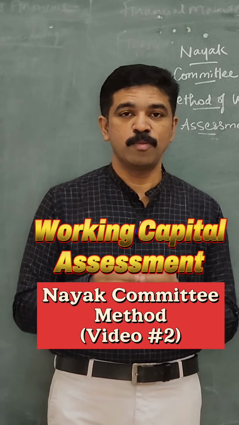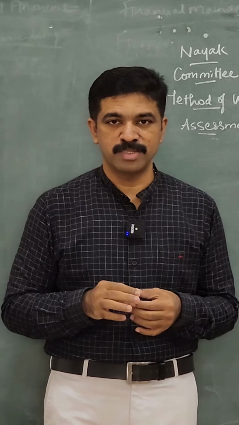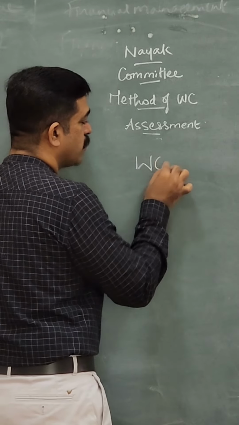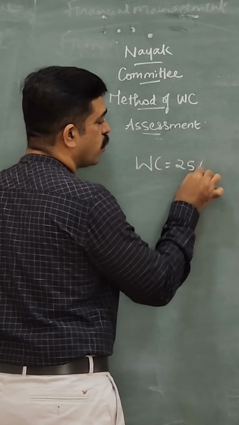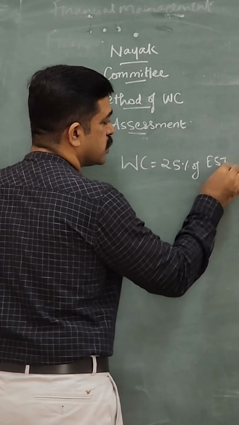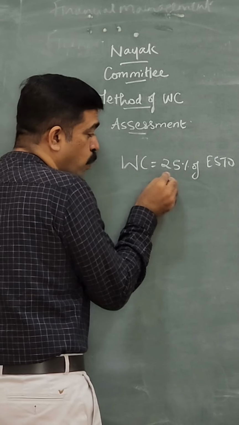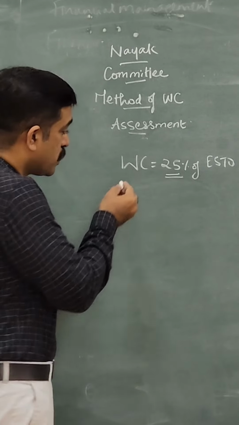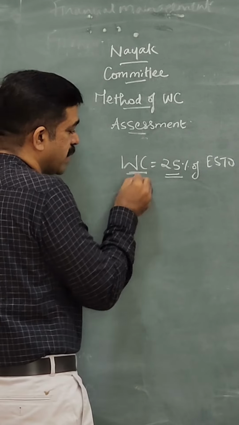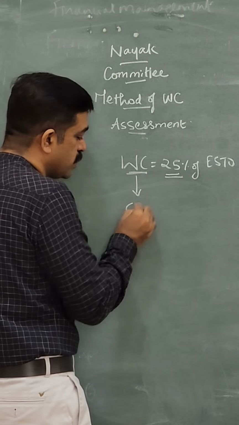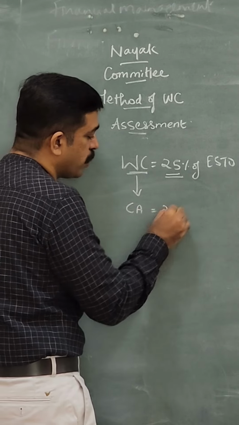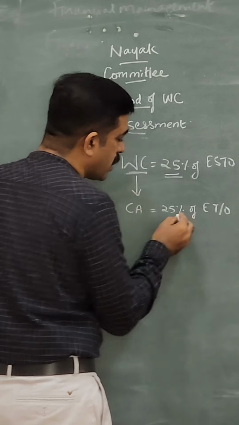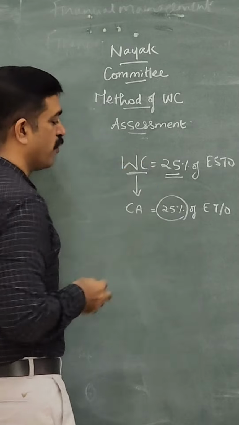In the previous video about the Nayak committee method of working capital assessment, I mentioned that working capital is assumed as 25% of estimated turnover. So the question is, why are they making an assumption that it is 25% of the estimated turnover? Because when they assume working capital is this, they are saying the current assets of this build-up will be 25% of the estimated turnover. So why are they considering this figure of 25%?